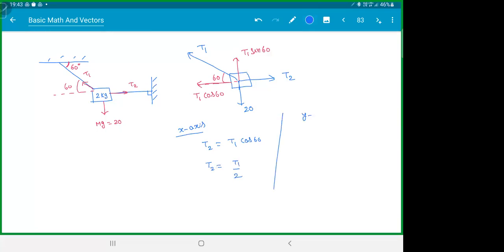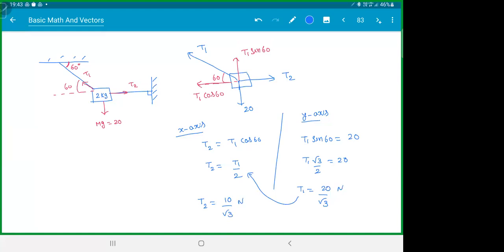In the vertical direction, that is the y-axis. Later on, we will not write x and y, all that. We'll directly write the equation, but in the beginning, you will slowly get it. T1 sin 60 is 20. So T1 times root 3 by 2 is 20, so T1 is 40 by root 3. Take this T1 and substitute here. This will be 40 by 2, so 20 by root 3.